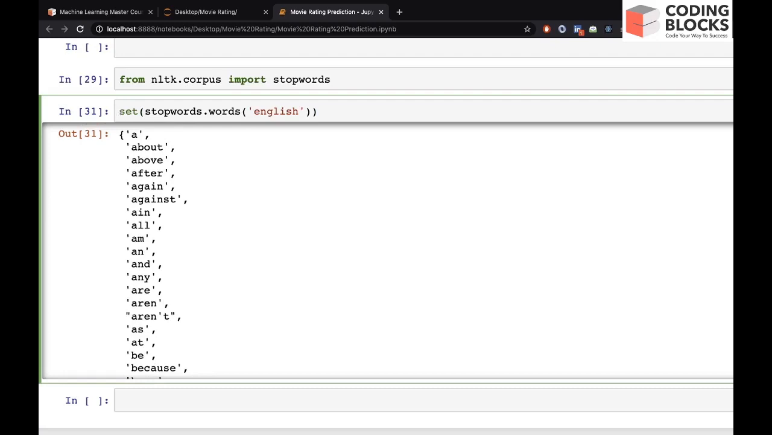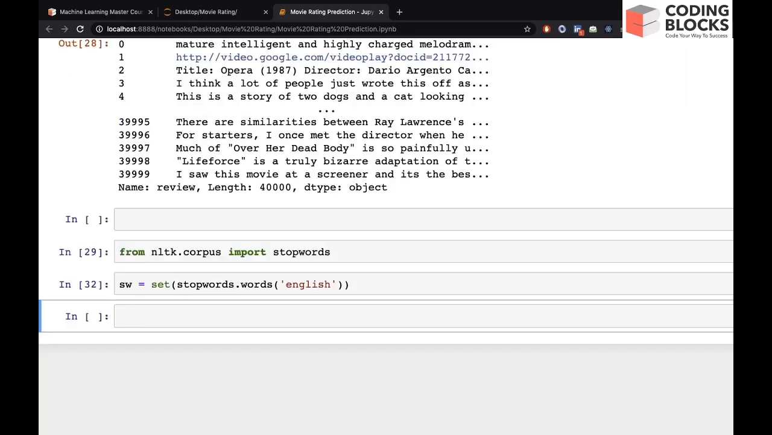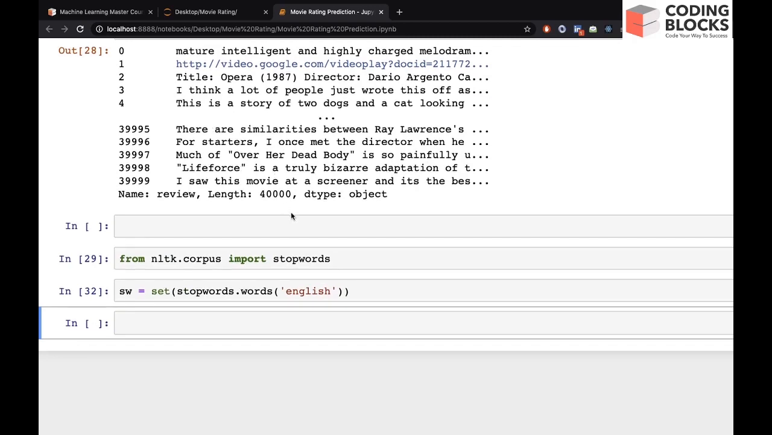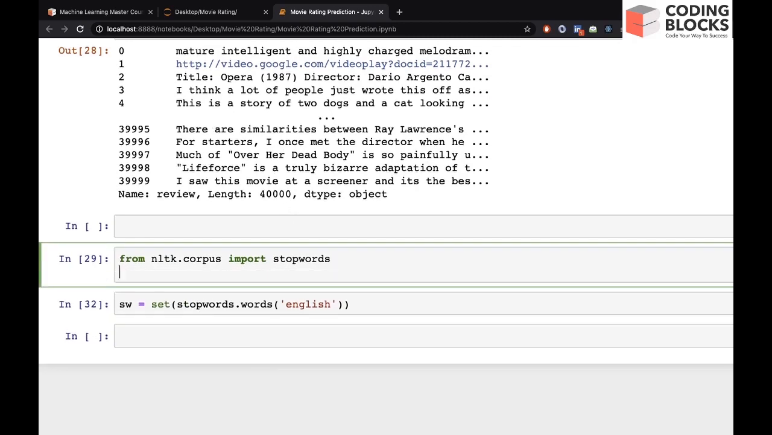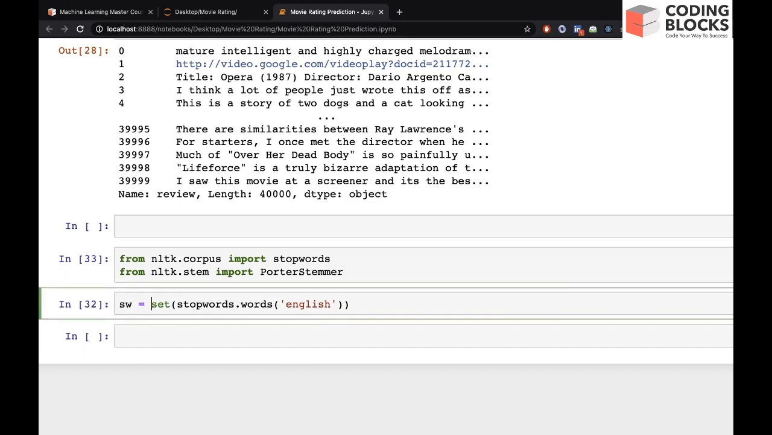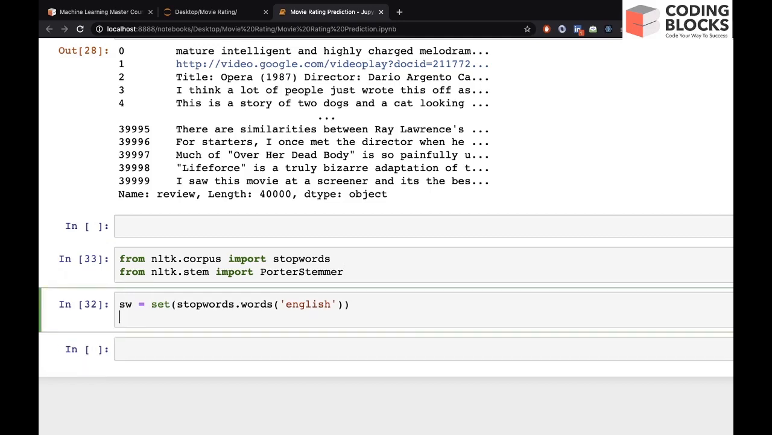And let's call it SW, which is stop word. And let's also make an object of stemmer. So we will use Porter stemmer. So we can say from NLTK dot stem, let's import Porter stemmer, right? And let's also create an object of Porter stemmer, which is done like this, Porter stemmer, right?